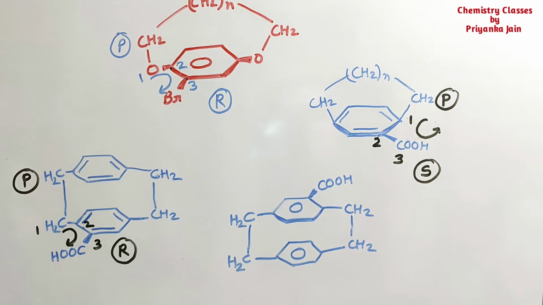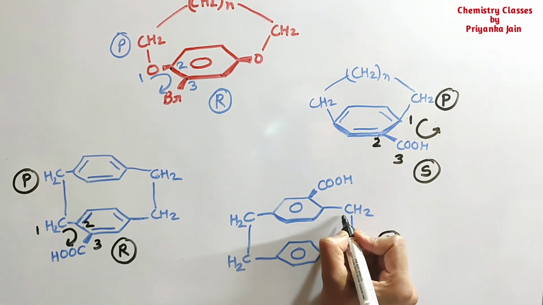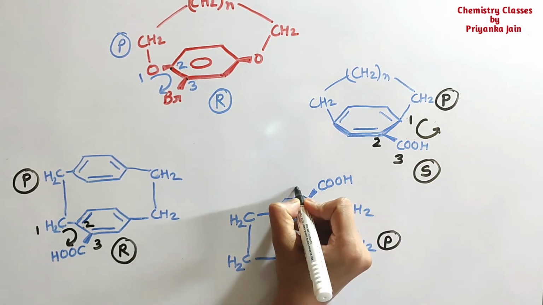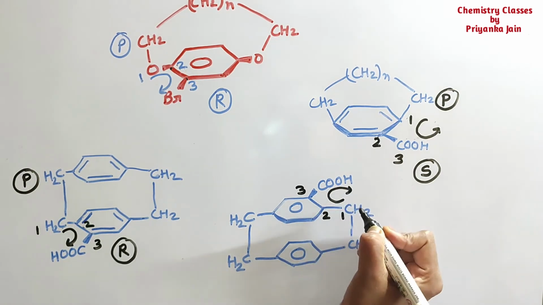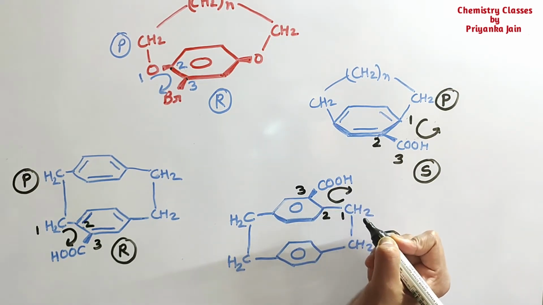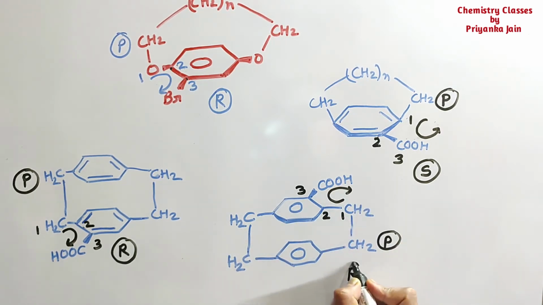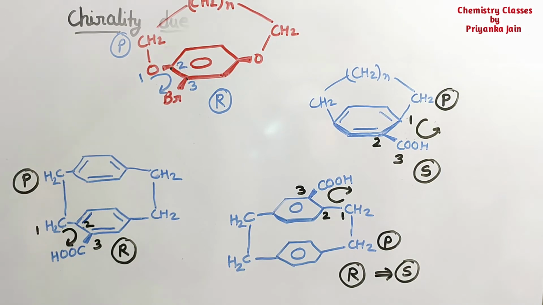So what you will do, this will be your pilot atom, right? And then give the numbers 1, 2 and 3. Okay, and this is going in this manner. Is this going clockwise or anti-clockwise? This is going clockwise, R. But it will be given as S configuration, because the configuration will get reversed.